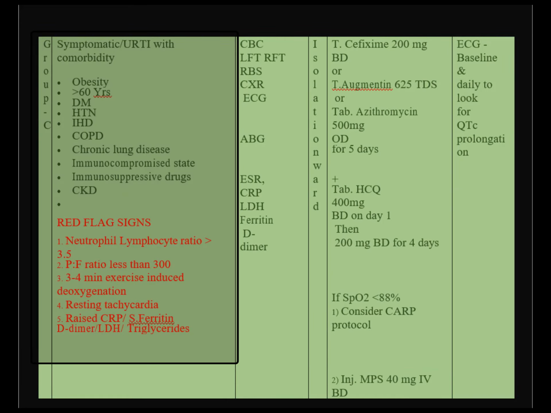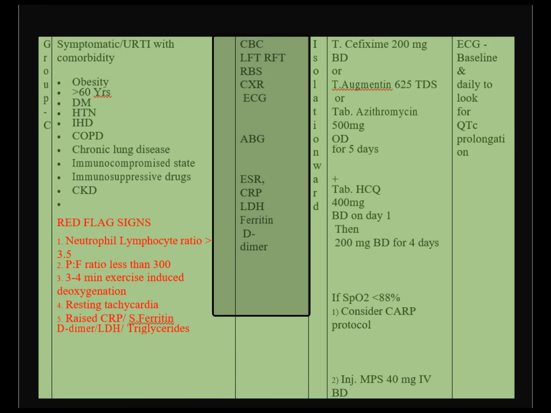Let's look at group C. You can remember C is for comorbidity. So these are symptomatic or URTI cases with comorbidity, various comorbid conditions already mentioned here. There are in addition red flag signs: neutrophil to lymphocyte ratio more than 3.5, hypoxia, PaO2 by FiO2 less than 300, desaturation on exercise at 3 to 4 minutes, resting tachycardia, and raised inflammatory markers.